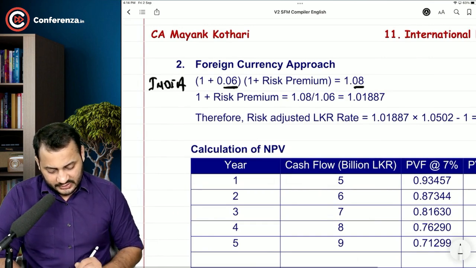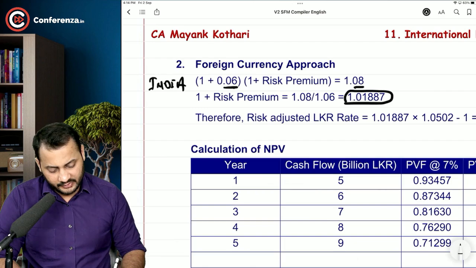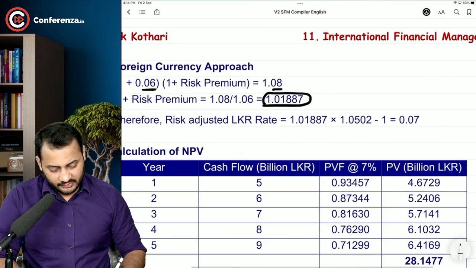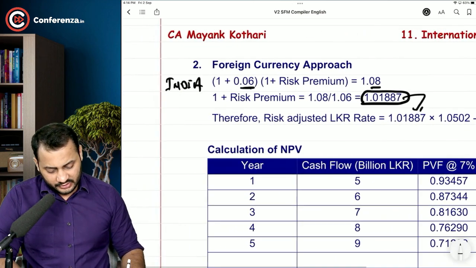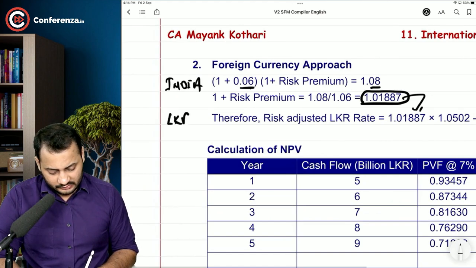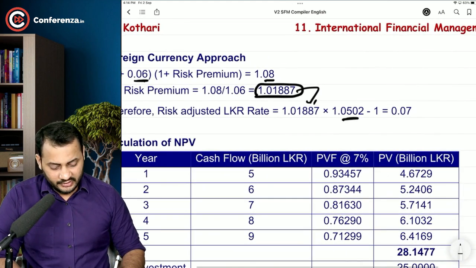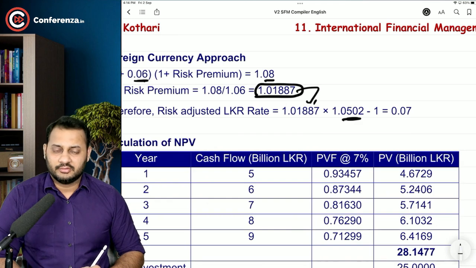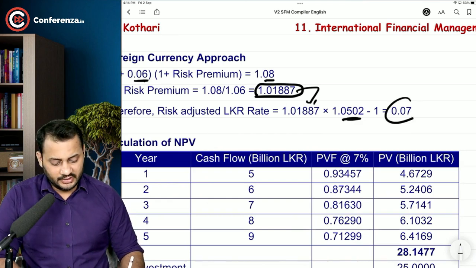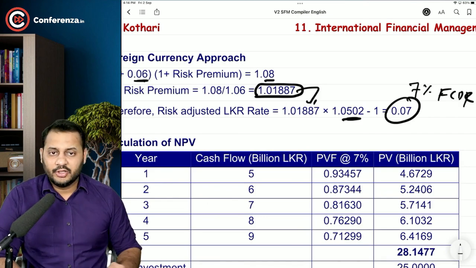With the help of this, you have calculated the risk premium, and this risk premium will be applied for Sri Lanka with their risk-free rate. Simple. And you will get 7% as the foreign country discount rate. Use that.